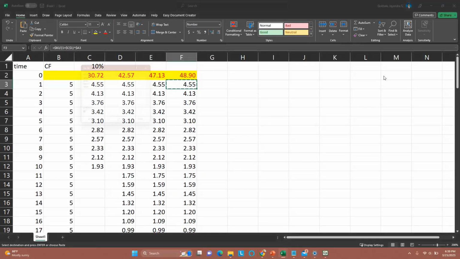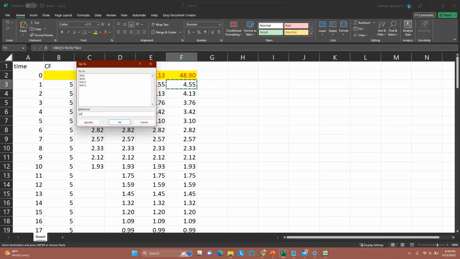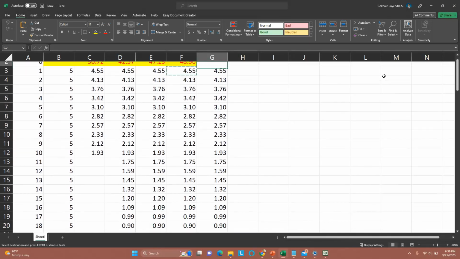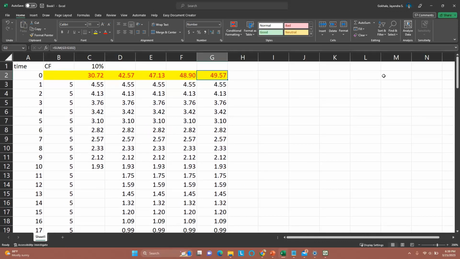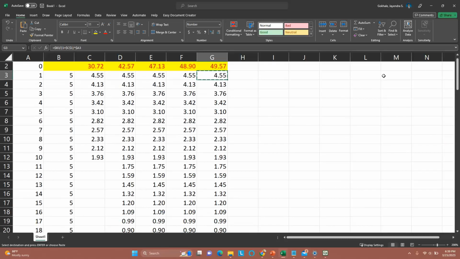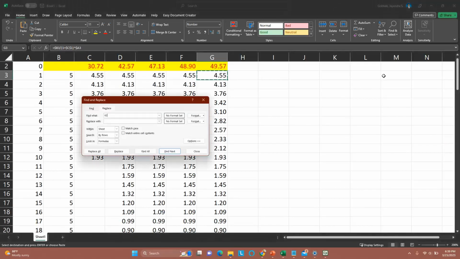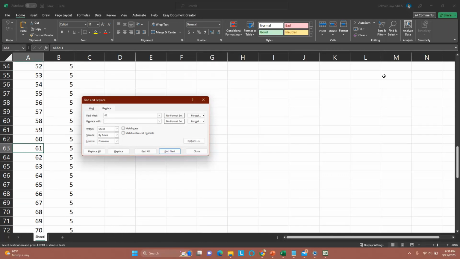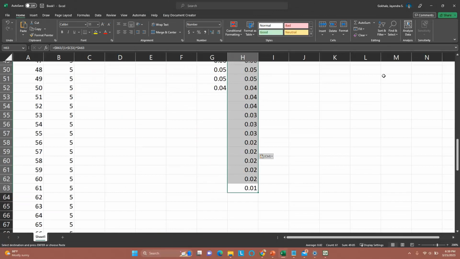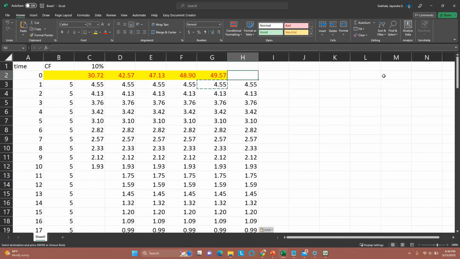Control C, Control G, G52, so 50 periods now. Paste, and then add up, and you'll see the exact mechanics. Look at this last cash flow. Its present value is so small, it's just 0.04. Let's try doing it for 60 periods. H62, and then, oh sorry, not A62 but H62, and then add it together, and the last cash flow is just 0.01 now. So the growth is not the same.